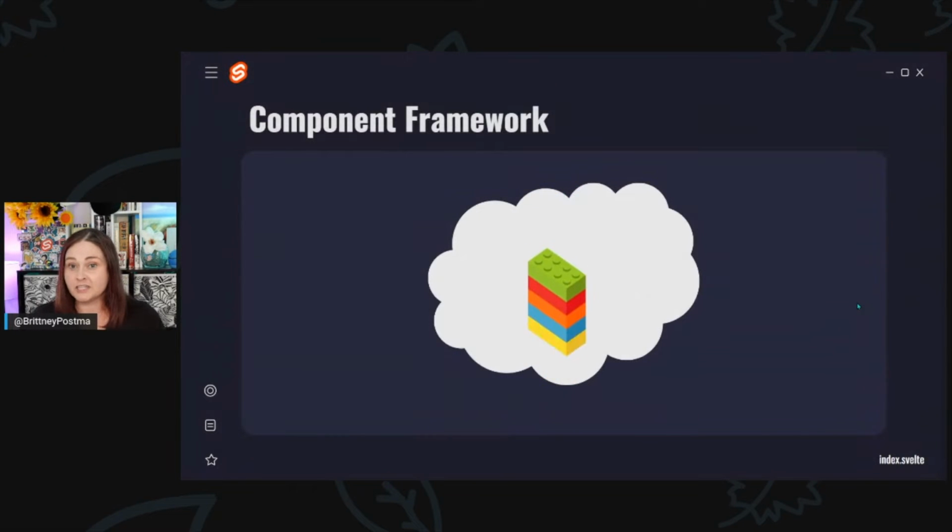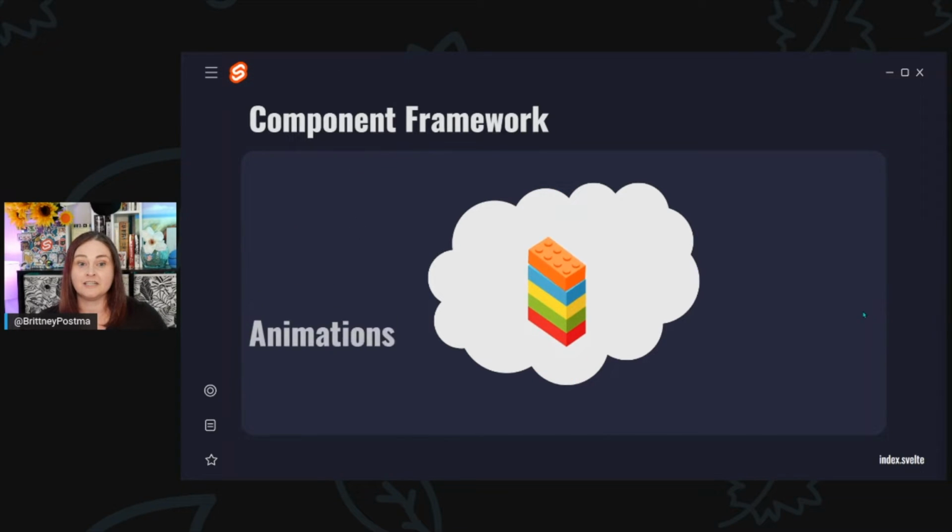Svelte by itself is a component framework that allows you to break up your application into reusable chunks, with built-in animations and transitions, and a state management system with stores. All of this is built into Svelte without adding any extra libraries, and if you don't use it, it compiles itself away.